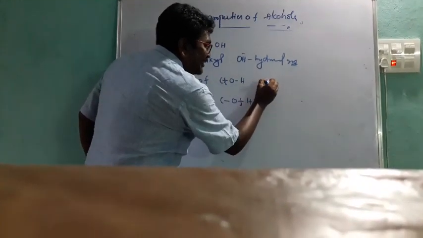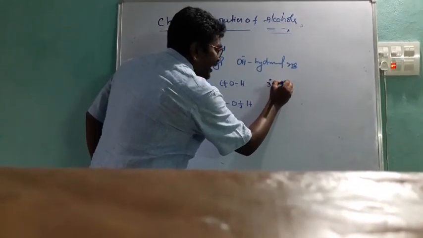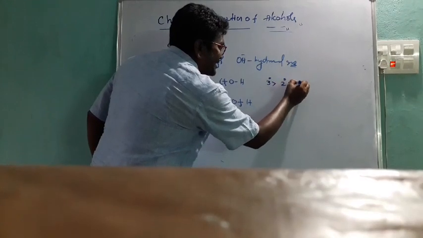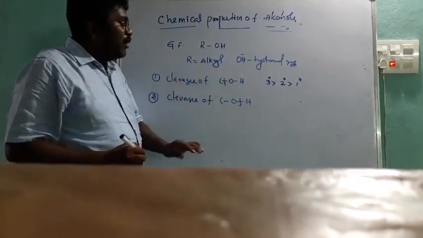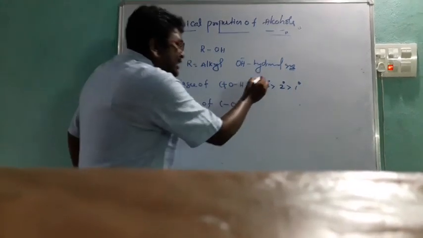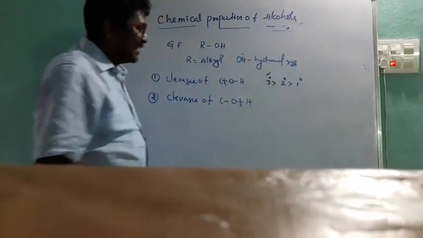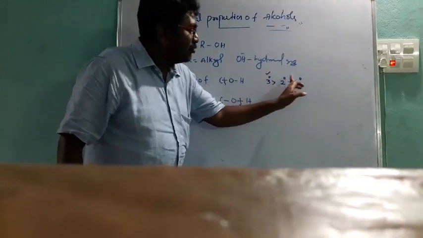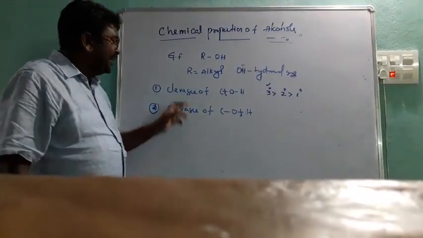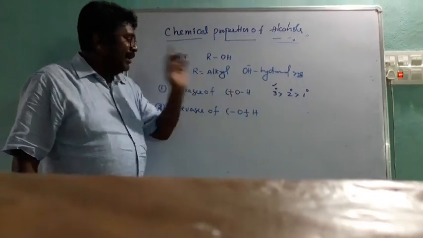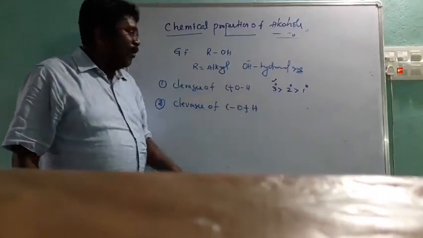That is, 3 degree is greater than 2 degree is greater than 1 degree. For cleavage of the CO bond, which is more reactive? Tertiary is more reactive than secondary. Secondary is more reactive than primary. This is very important. You people understand the cleavage of the CO bond.